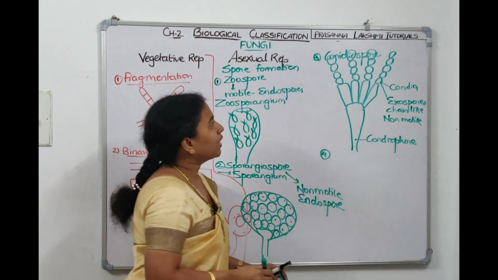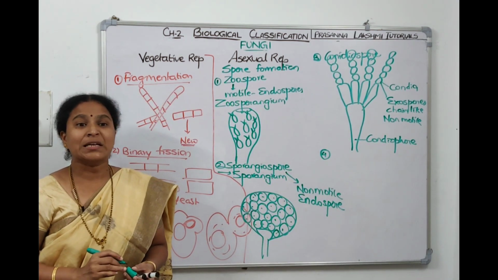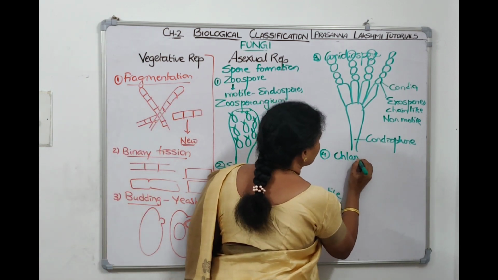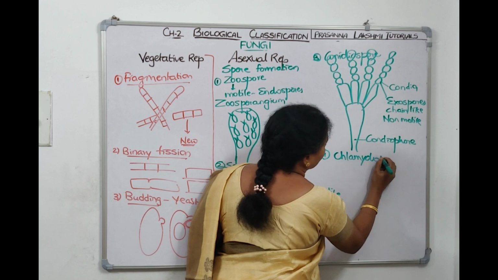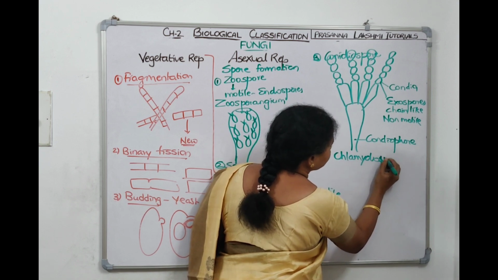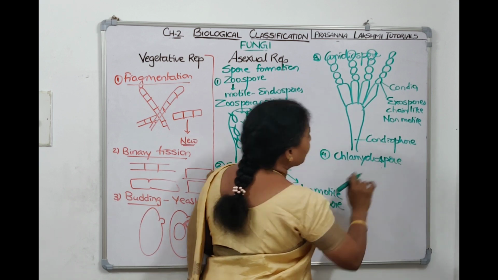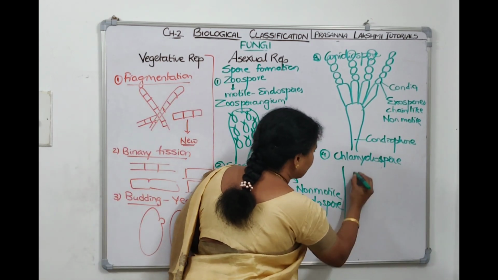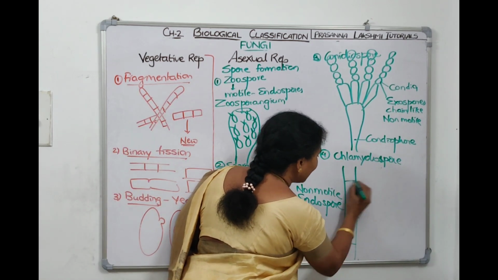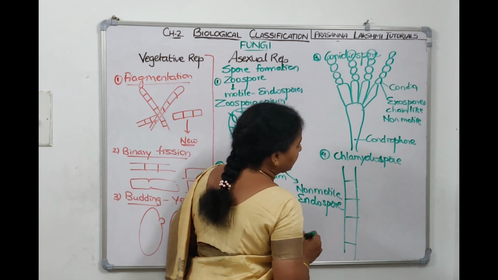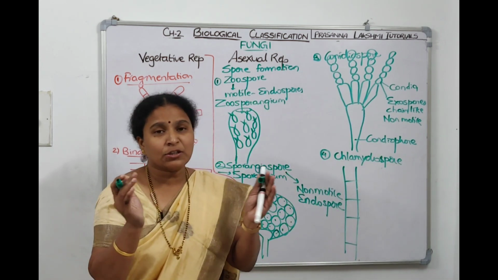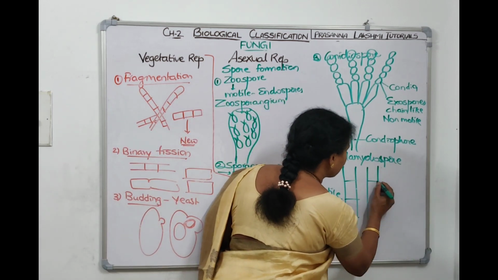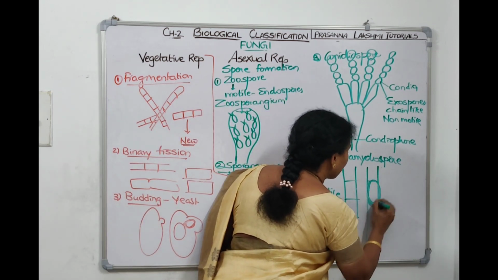Now let us talk about another type of asexual spore, which is called the chlamydospore. In the chlamydospore, what happens? This is the hyphae. Under unfavorable conditions, the hyphae will collect all the reserve food material and make a spore-like structure with a thick wall.